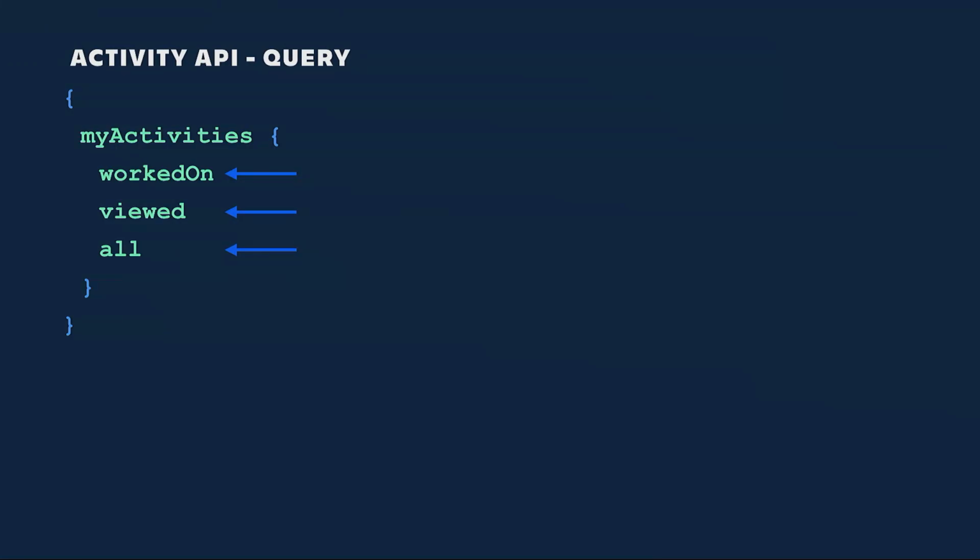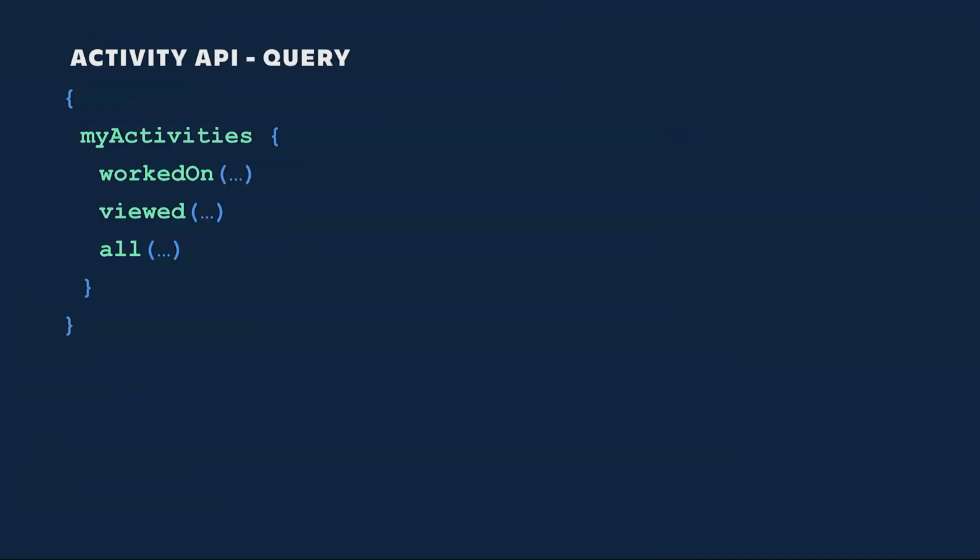As you can see, we have different types of activities here: worked on, viewed, and all. Worked on and viewed types were introduced to simplify some of the use cases we have in Atlassian, such as showing only worked on or viewed issues or pages. These different types of activities are methods.